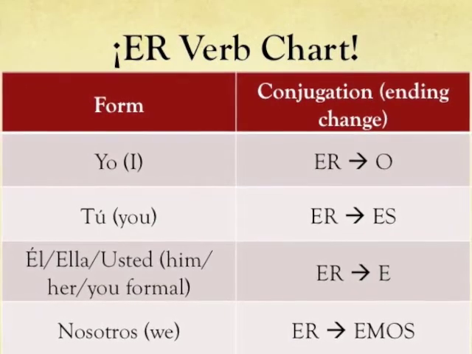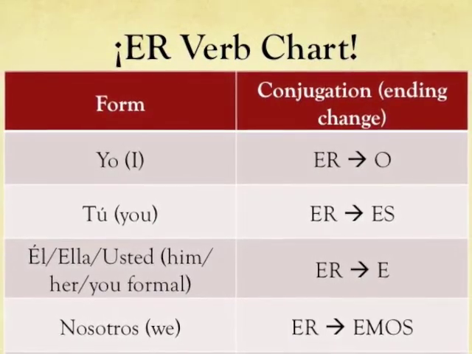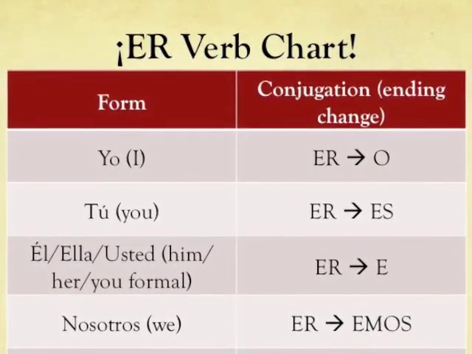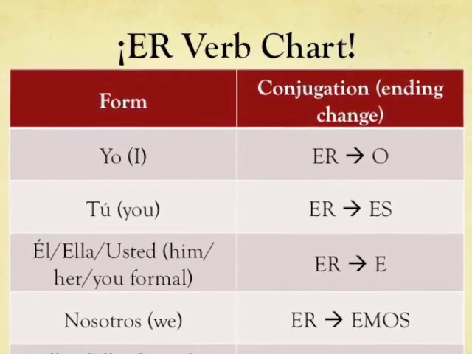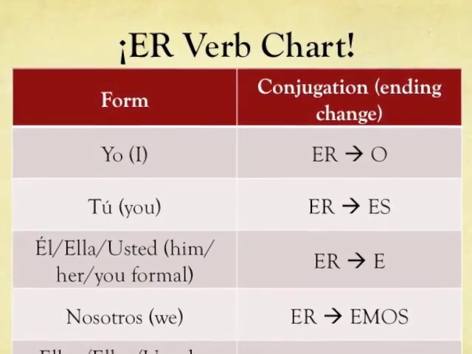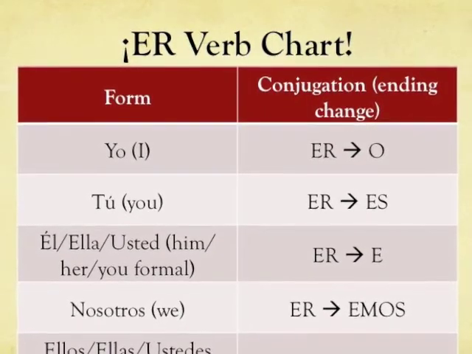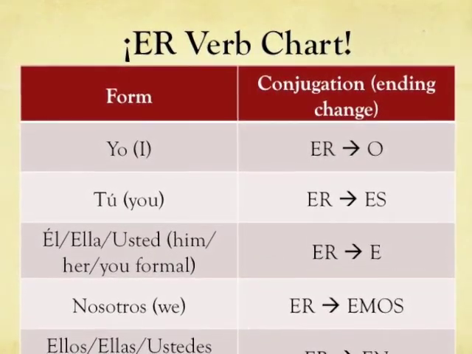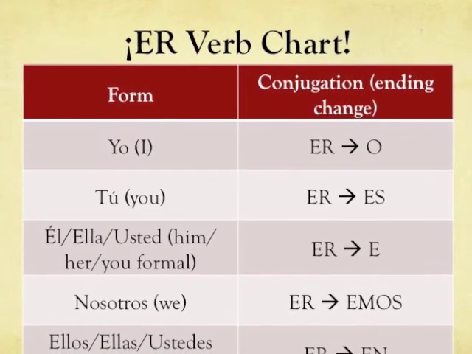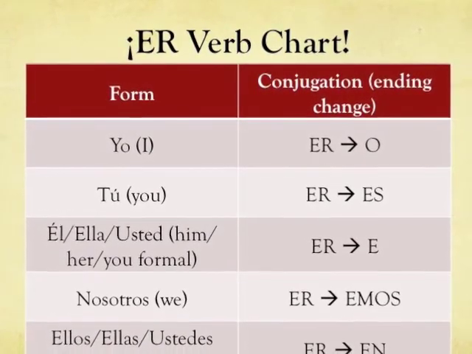Just like with the AR verbs, you have similar endings, but wherever there is an A for the AR verbs, there will be an E for the ER verbs. For example, with tú, the ER verb ending is changed to ES. With él, ella, or usted, the ER ending is changed to E.